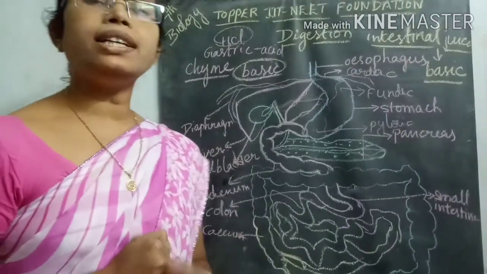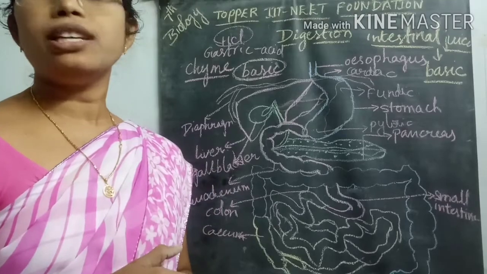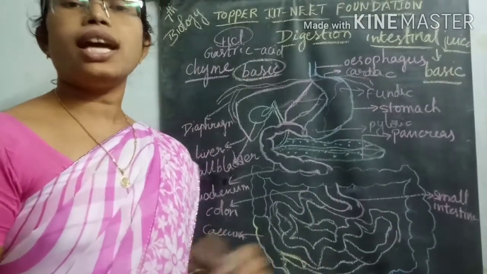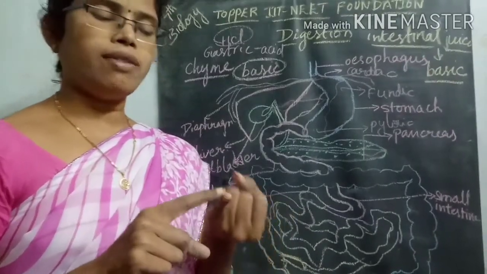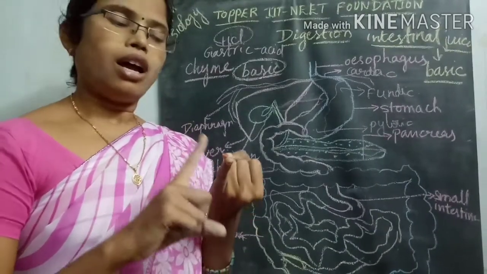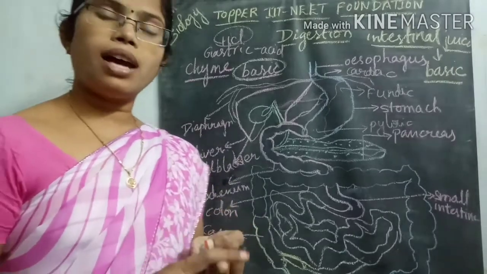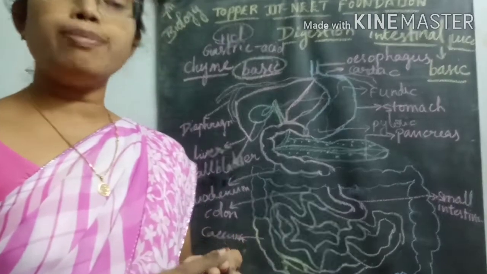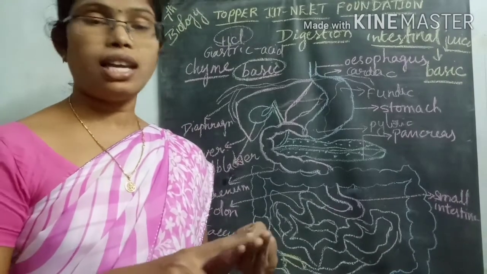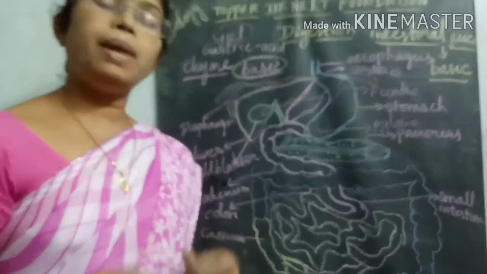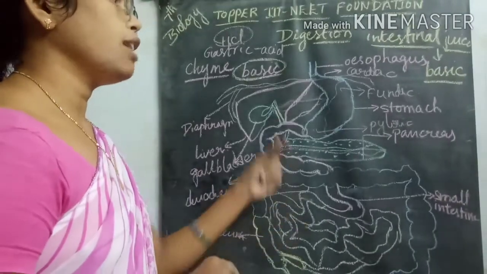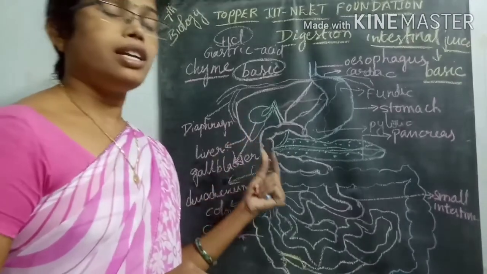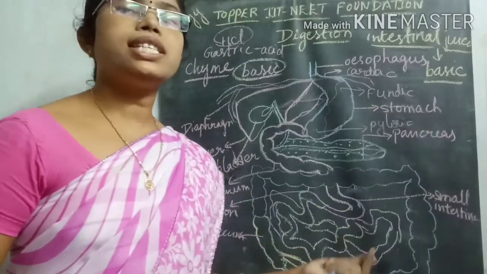Complete digestion of the food material occurs in the small intestine. Whatever food material containing carbohydrates, proteins, or fat and lipids is there, these are all completely digested with the help of the enzymes present in the bile juice, pancreatic juice and intestinal juice.